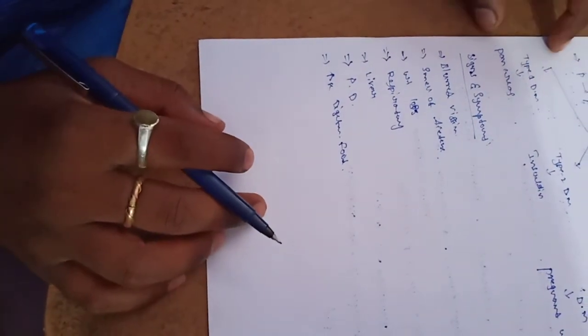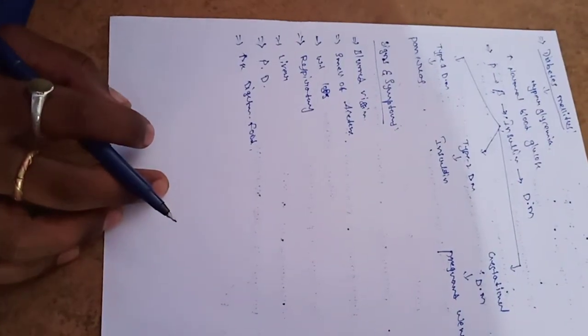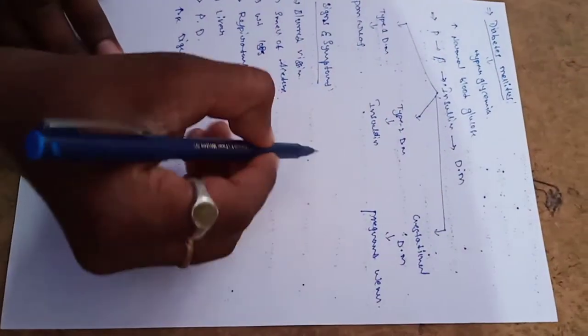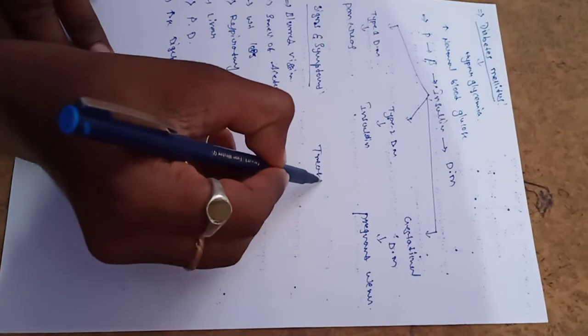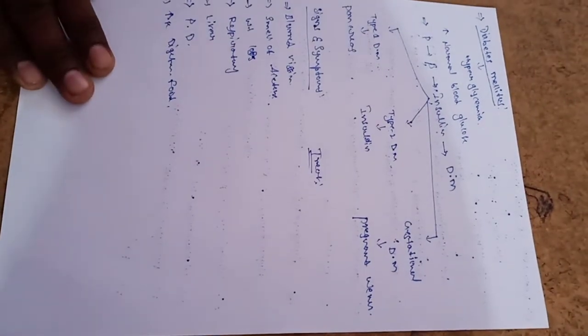So this is the definition, classification, signs and symptoms of diabetes mellitus. So what is the treatment of diabetes mellitus? Treatment depends upon the patient's condition.